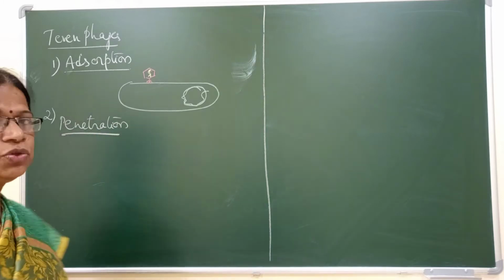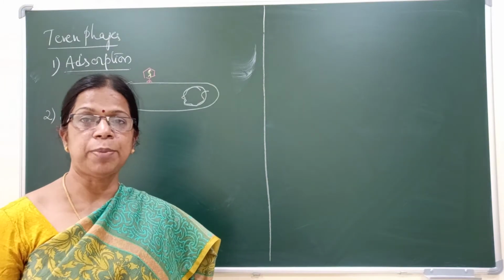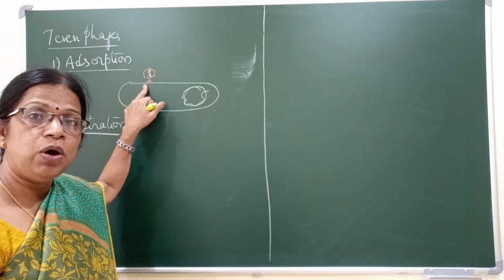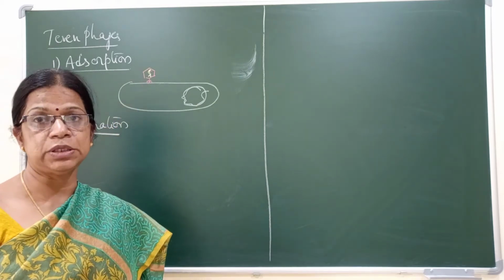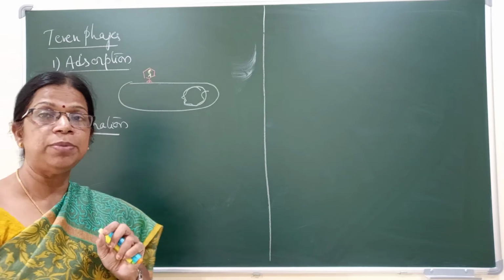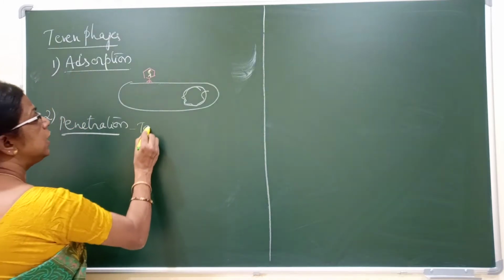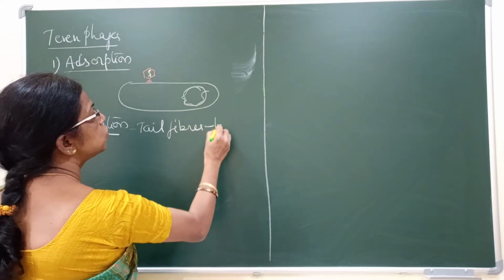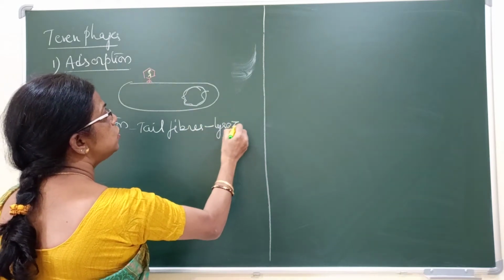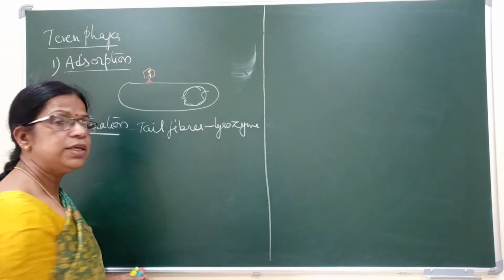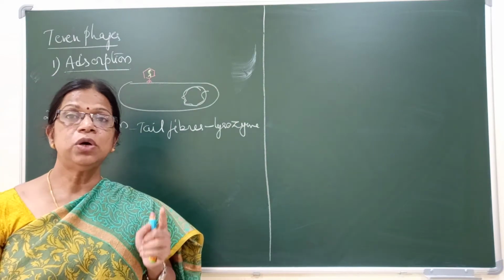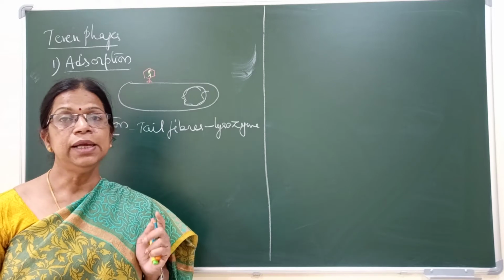During the penetration phase, the bacteriophage gets attached to the cell wall with the help of its tail fibers. The tail fibers secrete an enzyme called lysozyme. This lysozyme is a cell wall dissolving enzyme. It dissolves the cell wall of the bacterial cell.